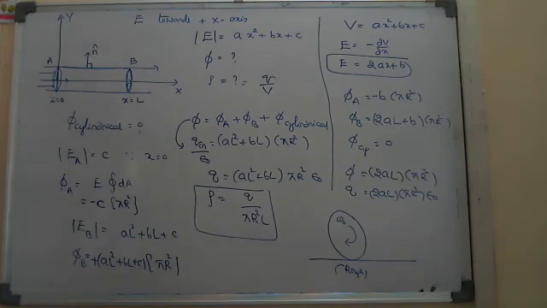And suppose after a certain time it gets an angular velocity of this much, then how to find the time? Two models here, very simple.